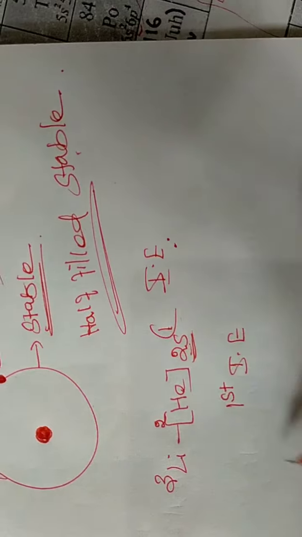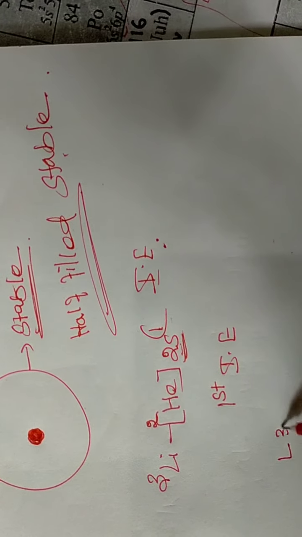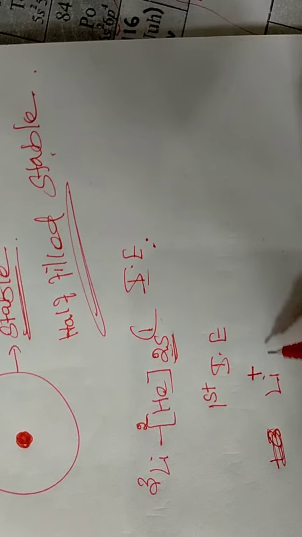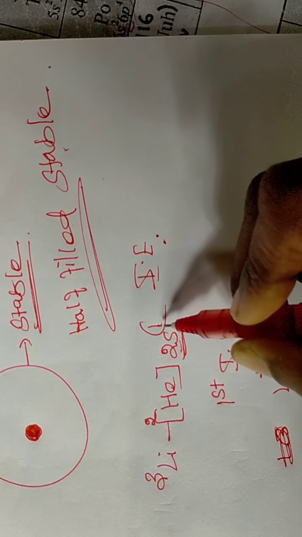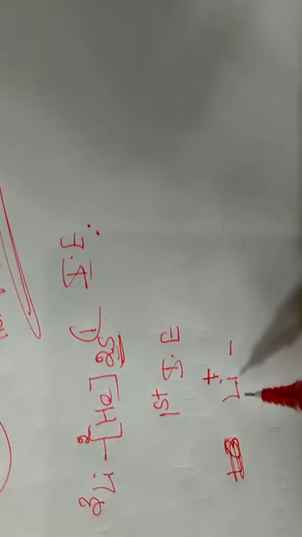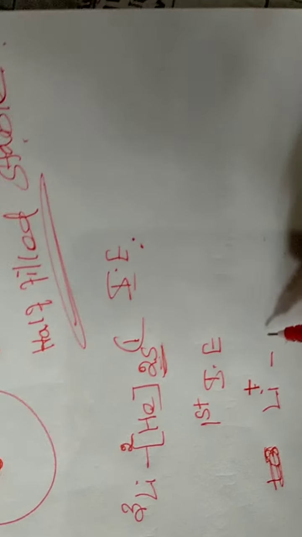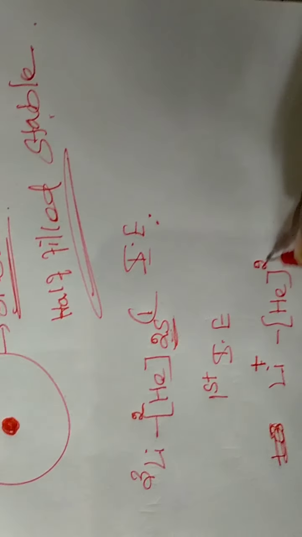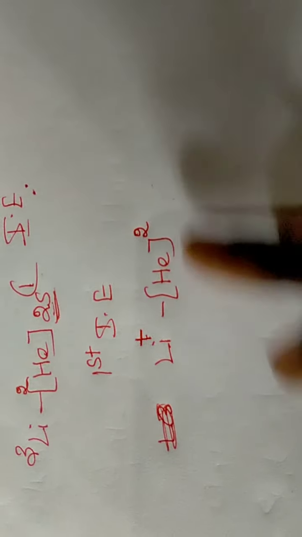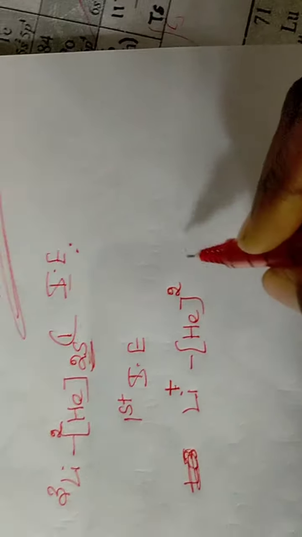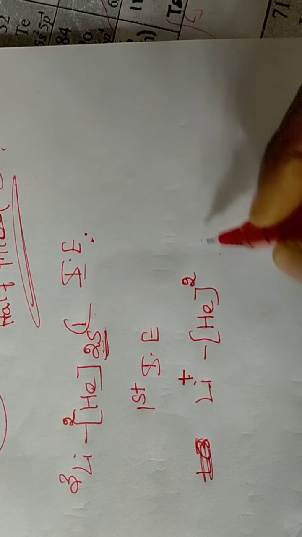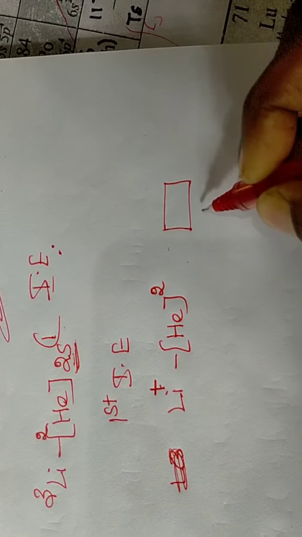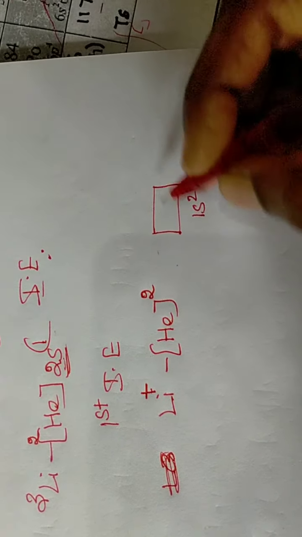So how many electrons are present here? Lithium plus, because it has released one electron, it has become Li+. How many electrons are present? 2 electrons. So here it is helium, 1s2.